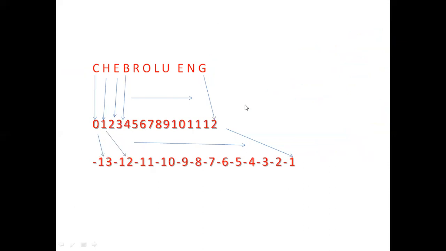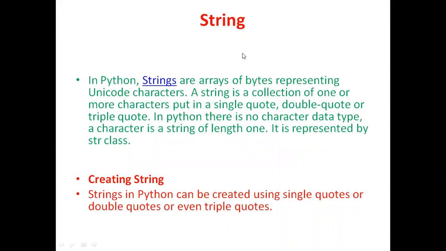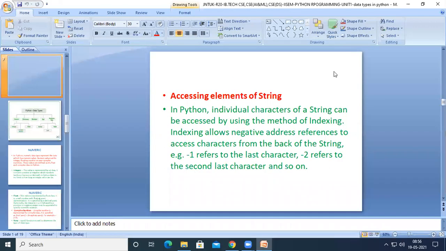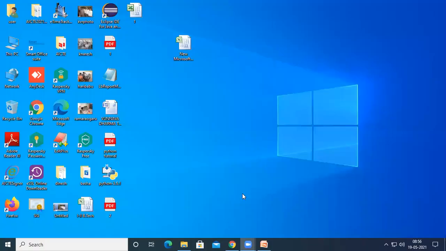Let us see the declaration of a string and how we can access the string and its individual elements by using an example program. For doing this example program, I am going to consider an online Python compiler.